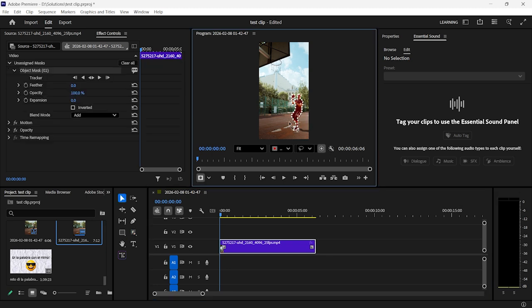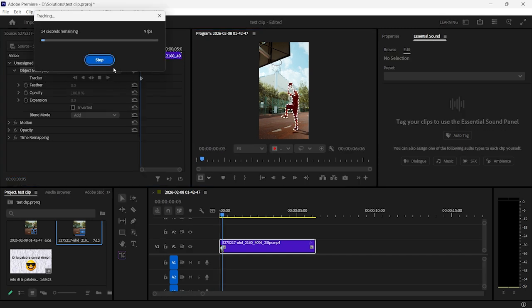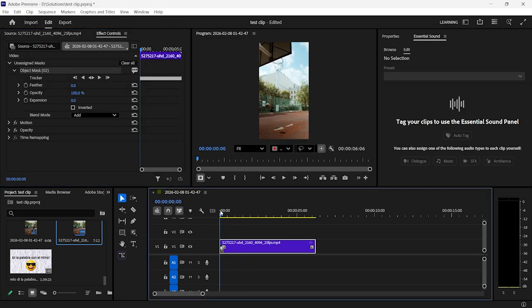Premiere Pro will automatically detect that object, and now we just need to track it. So click this icon right here on the Effect Controls panel. You will find the mask, the tracker, and click this icon. So now Premiere Pro will begin tracking that mask through all the clip. After that, we should have the moving mask right here.